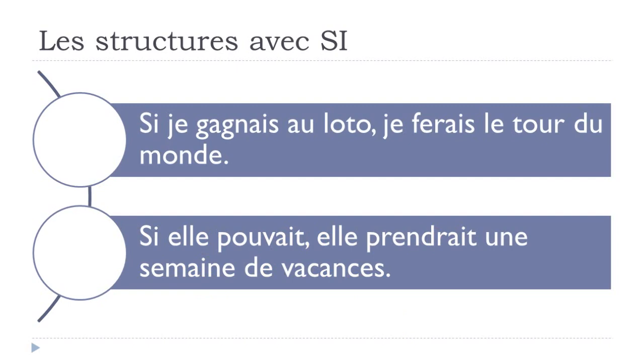Okay, so this is normally the tricky construction, because in many cases students will start to make this si, and then as is the case in many languages, they would put first the conditionnel présent, and then it would be followed by the conditionnel présent. But no, in French, keep in mind that si, then you'll put this imparfait form, je gagnais, elle pouvait, and after that you will put this conditionnel présent, je ferais, elle prendrait.